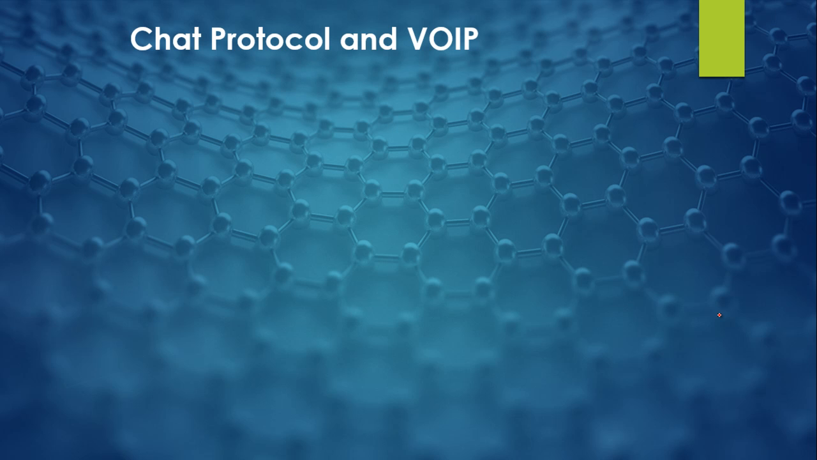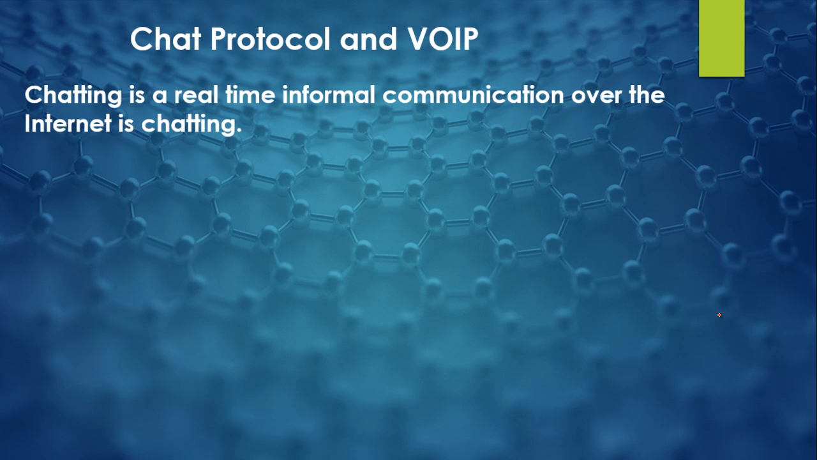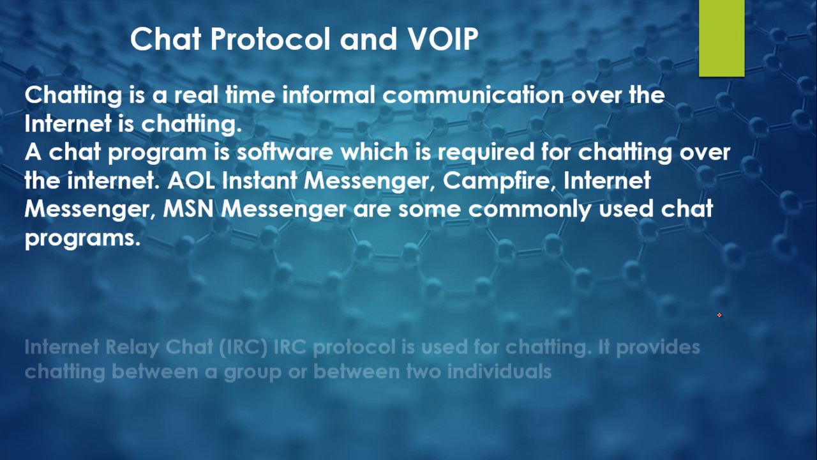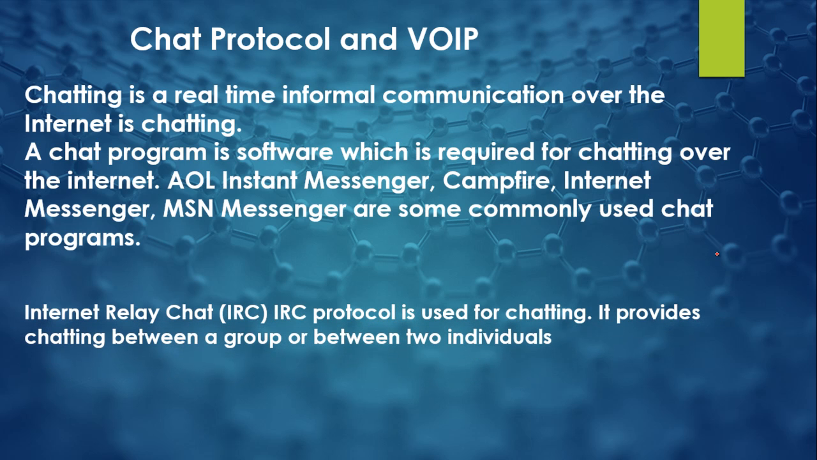Last one is the chat protocol under the VoIP. As you know, chatting is simply sending the textual data of one person to another person, and that is an online process. So chatting is real-time informal communication over the internet. A chat program is basically software which is required for chatting over the internet. AOL Instant Messenger, Campfire Internet Messenger, MSN Messenger, these are some examples of chat programs.